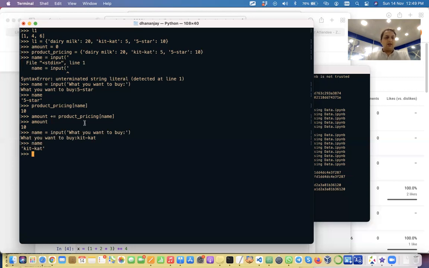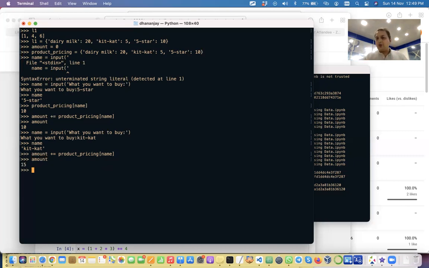You can do amount is equal to product pricing, and in the bracket you pass the name, and this time Kit Kat will be passed to product pricing. Since product pricing is a dictionary, for Kit Kat we are going to get a value, which will be 5. Then 5 will be added to amount, and my amount is 15.